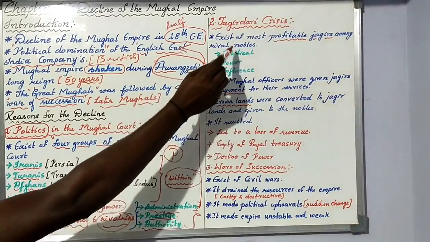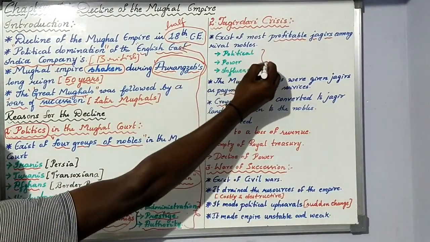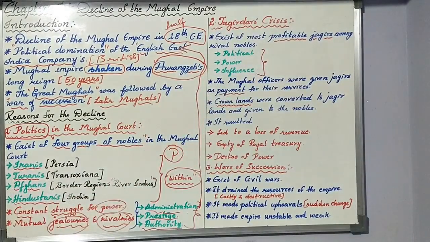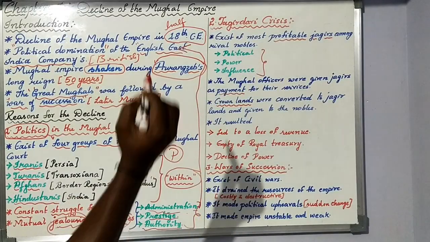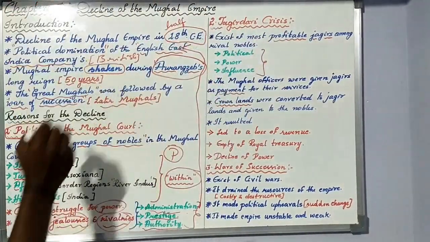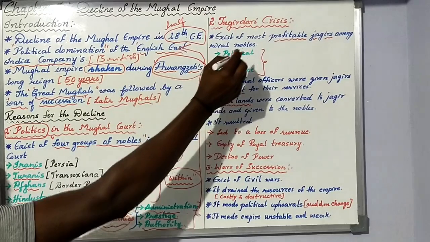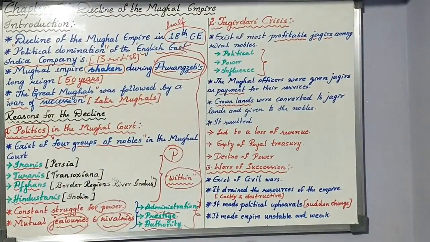For the nobles, holding of lands was profitable, for political rule, power and influence. So the nobles themselves started to have this concept of holding of the lands.